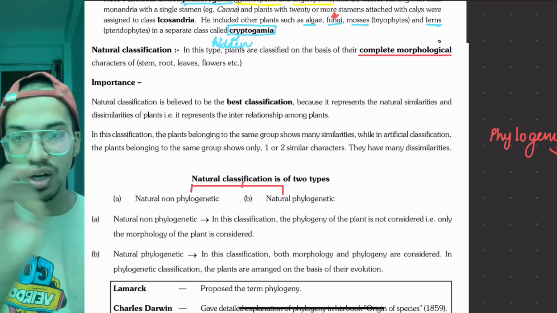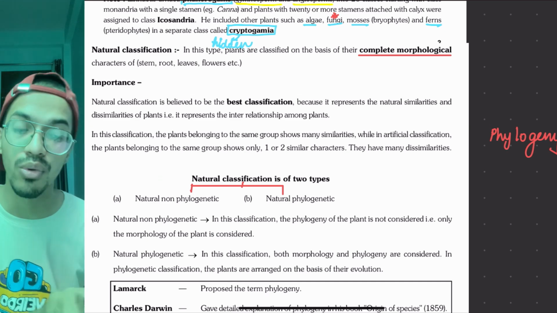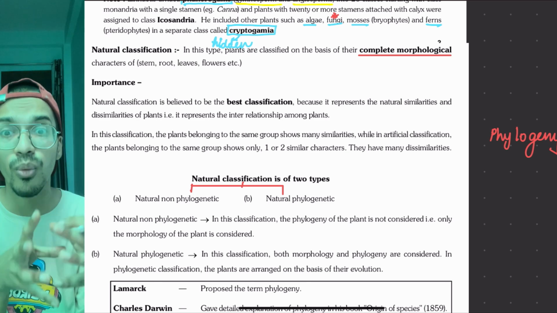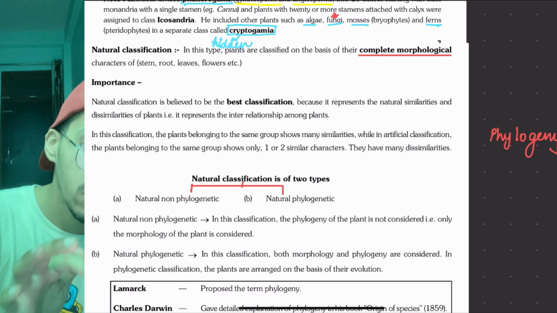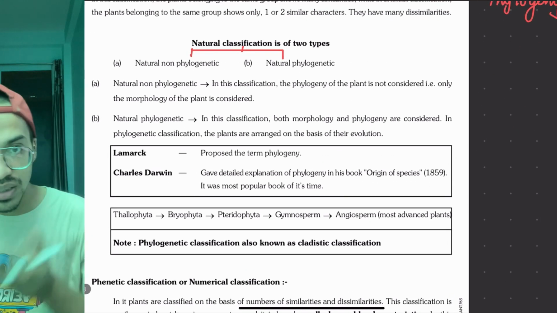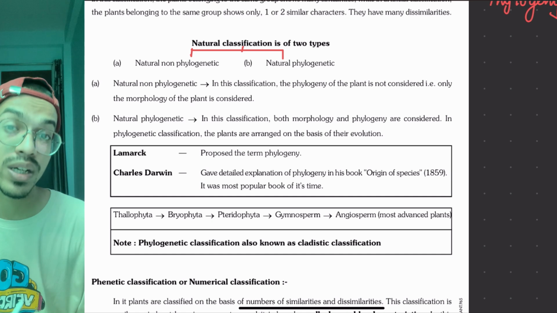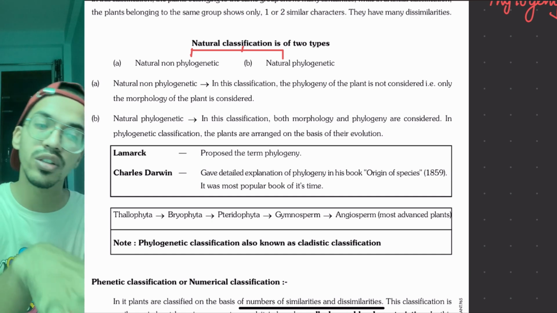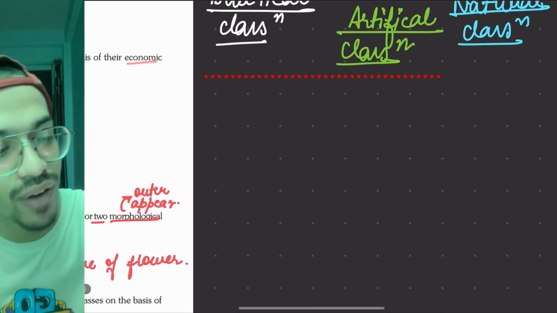Non-phylogenetic means it is not taking evolution into account. Phylogenetic means it is taking evolution into account. And when we take the evolution also into account, then it becomes a better and sounder kind of classification. Once the phylogeny is taken into account, it is also called cladistic classification. Natural classification has two further types, on the basis of whether they are taking the phylogeny or not.